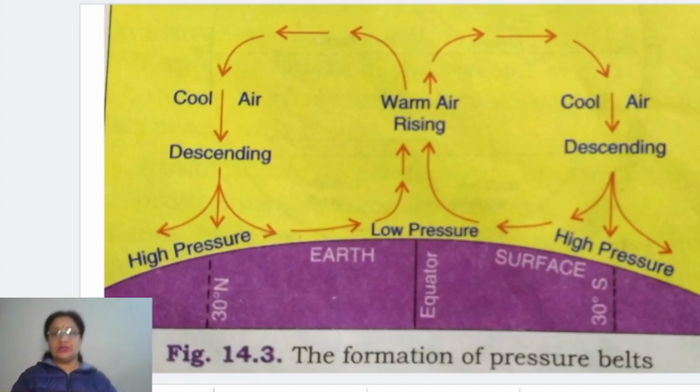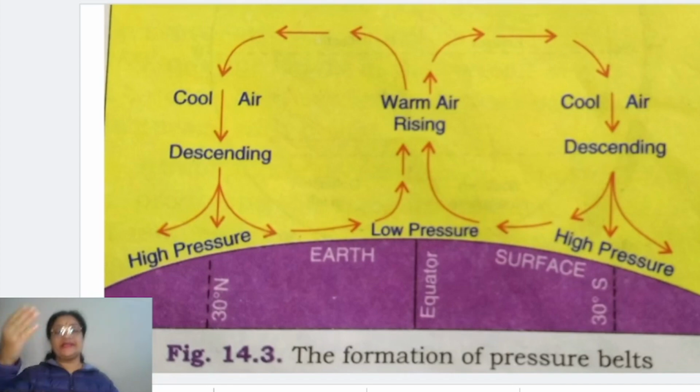Towards the north, it is called the subtropical high pressure belt, or the northern subtropical high pressure belt. The similar belt is formed in the southern hemisphere also, and because it is in the south, it is called the southern subtropical high pressure belt.